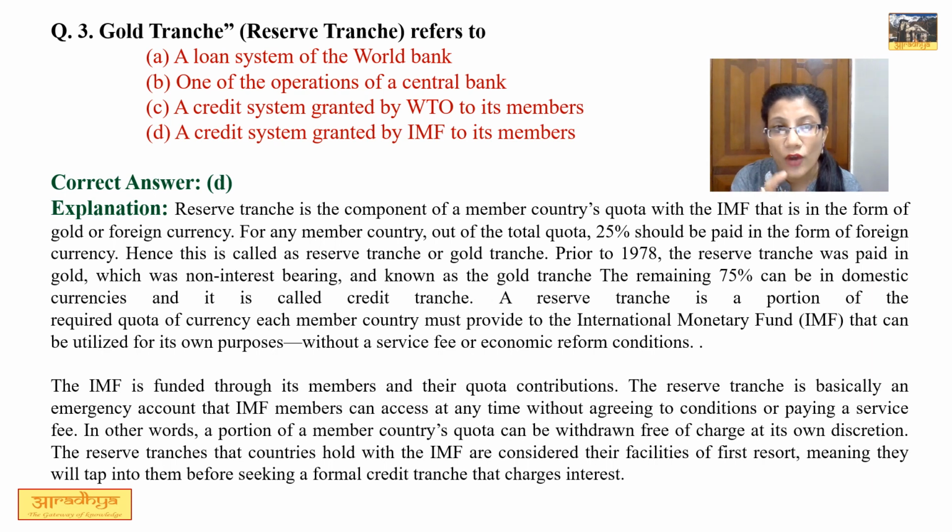So out of the 4 options if we go, the option 1 says a loan system of World Bank. This is wrong because this is not being given by World Bank. Second, one of the operations of the central bank. This is also not correct. Third, a credit system granted by WTO to its members. Now, credit system तो है, लेकिन it is not being granted by WTO, so this option also is not correct. Fourth option is a credit system granted by IMF to its members. This option is correct, so correct option is D.